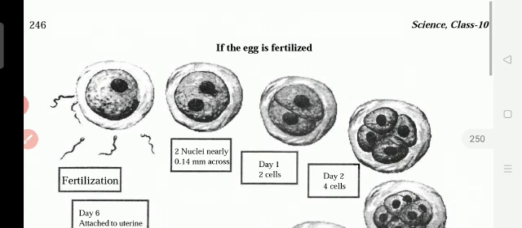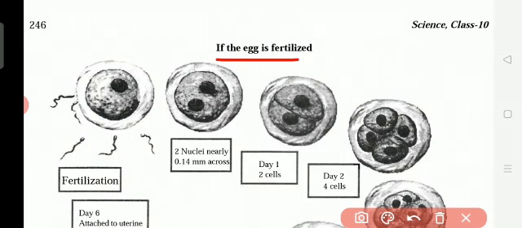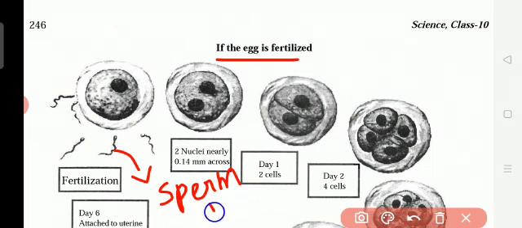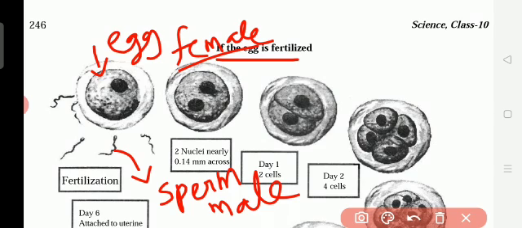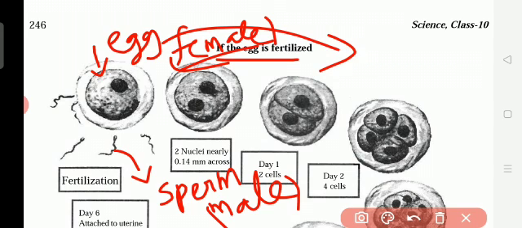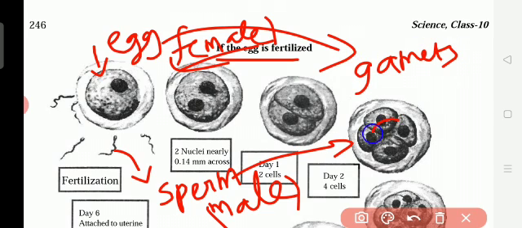So if the egg is fertilized, you know the meaning. Okay, so this is what? Sperm. Sperm is coming from where? From the male, means man. And the egg is coming from where? From the female, that is women, girls, ladies. Here the egg is the reproductive cell, and we also say gamete. And the sperm is also a gamete, a reproductive cell.